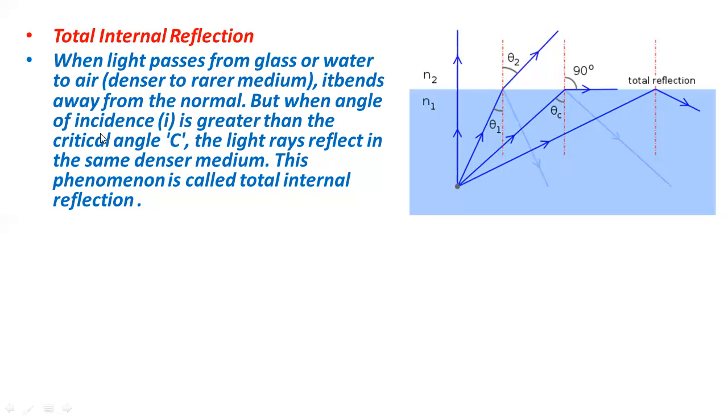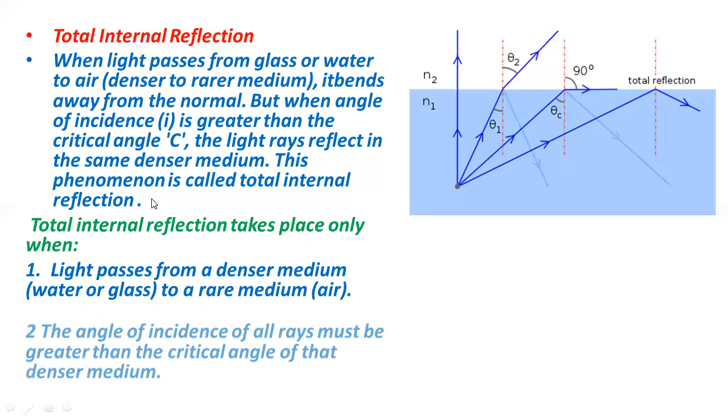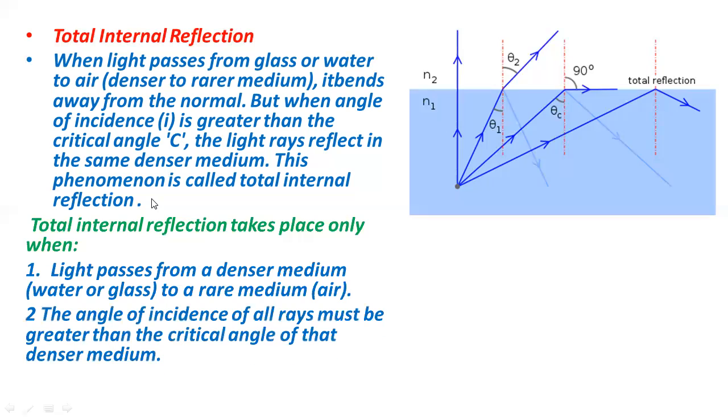So when light passes from glass or water to air, it bends away from the normal. But when the angle of incidence is greater than the critical angle, the light rays reflect in the same denser medium, and this phenomenon is called total internal reflection. Total internal reflection takes place only when light passes from a denser medium to a rarer medium. These conditions are compulsory. If light passes from a denser to a rarer medium, then total internal reflection will take place, not from a rarer to a denser medium.